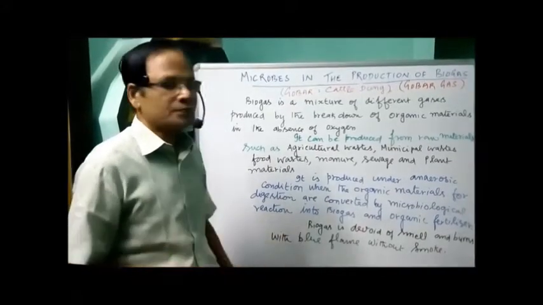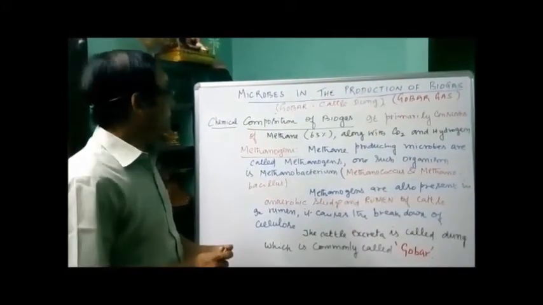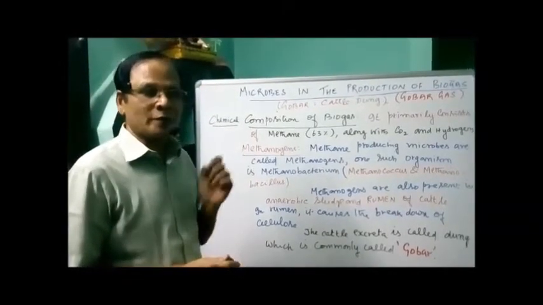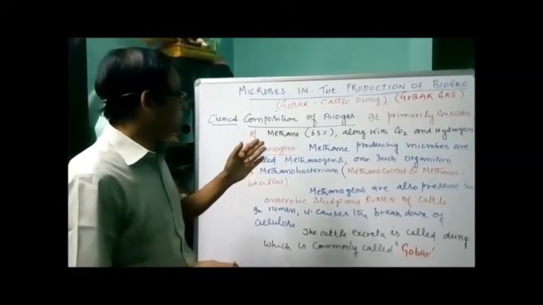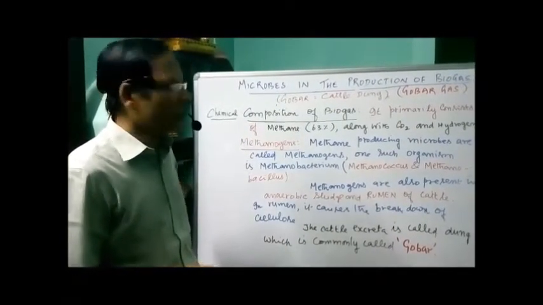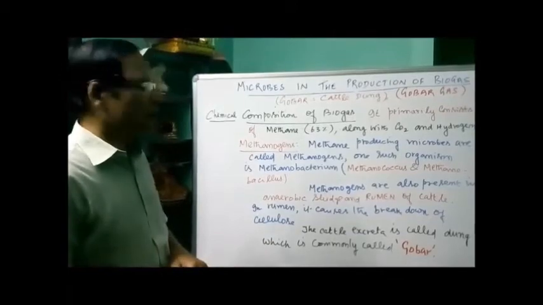Now let's see about it. What is the chemical composition of biogas? It primarily consists of methane. About 63% is methane, along with carbon dioxide and hydrogen gas also.